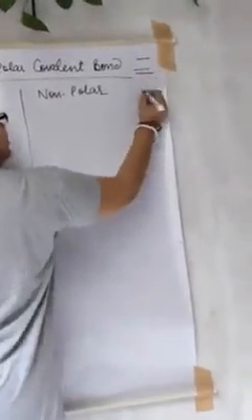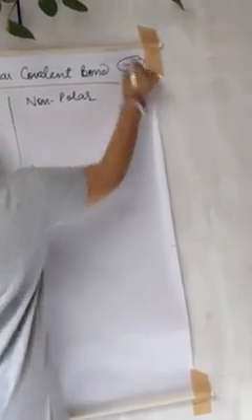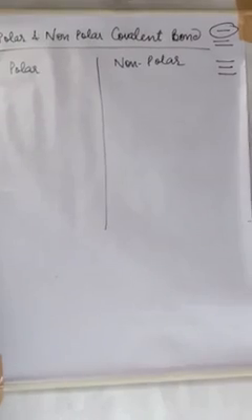You all know covalent bond is of three types, that is single covalent bond, double covalent bond and triple covalent bond. What is single? It is a bond formed by the sharing of only one electron. Double covalent bond is formed by the sharing of two electrons, and triple covalent bond is formed by the sharing of three electrons. Now we have polar and non-polar covalent bond.